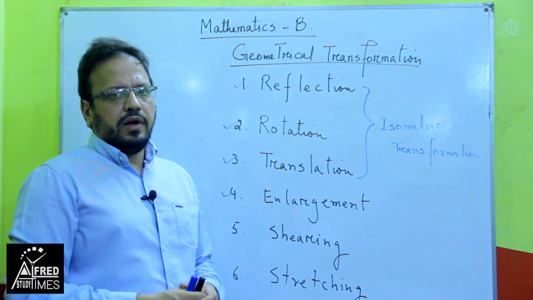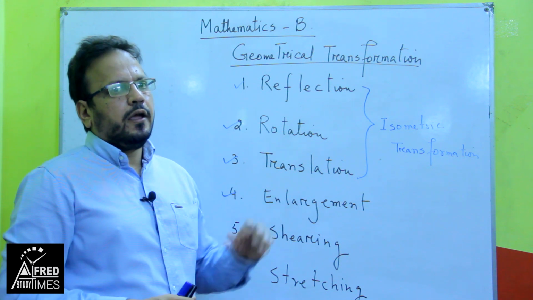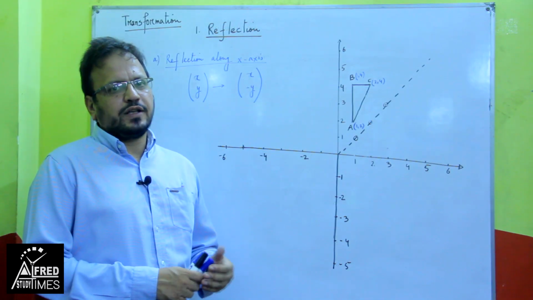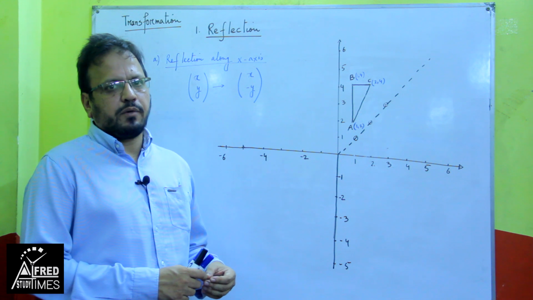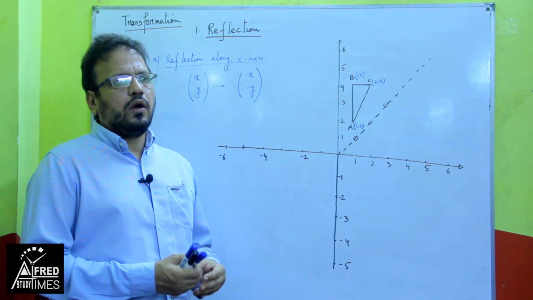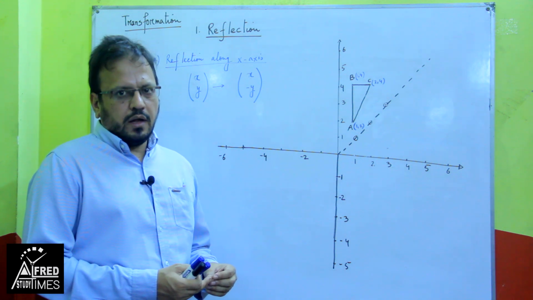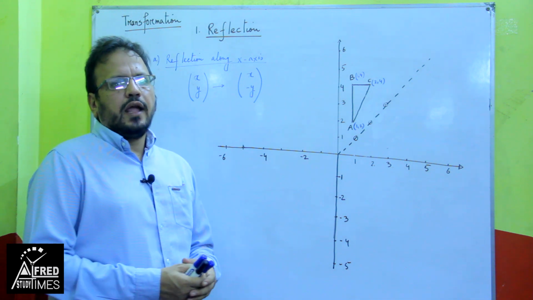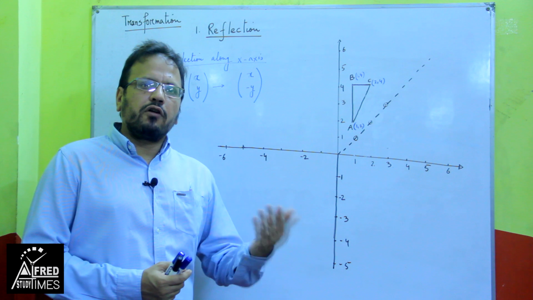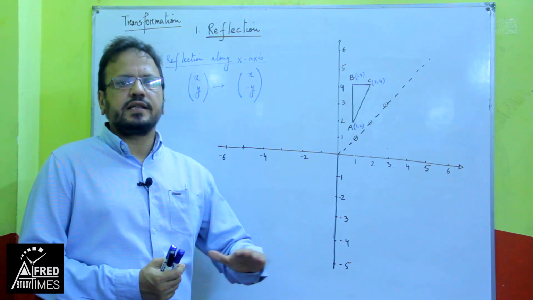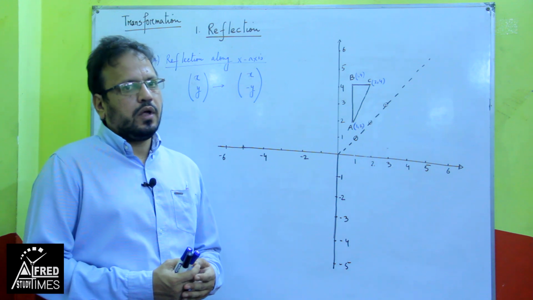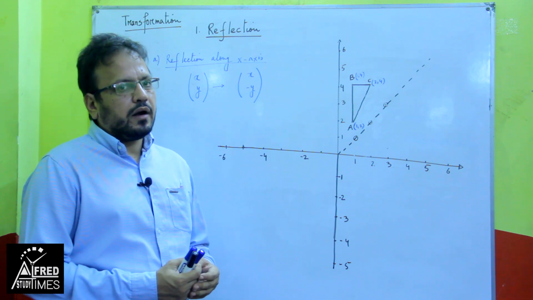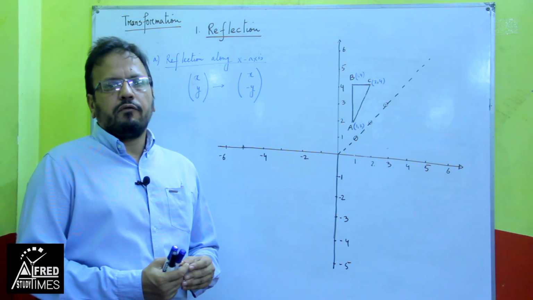Now I will teach you what we mean by reflection. The first topic is reflection in geometrical transformation, and you have the everyday knowledge that in reflection there should be a mirror, and whenever there is a mirror then you will have a reflection. Everyday life examples: in front of a mirror, in front of shiny surfaces, you have a reflection. In front of still water you stand, you will get a mirror image. So, we need a mirror for reflection.